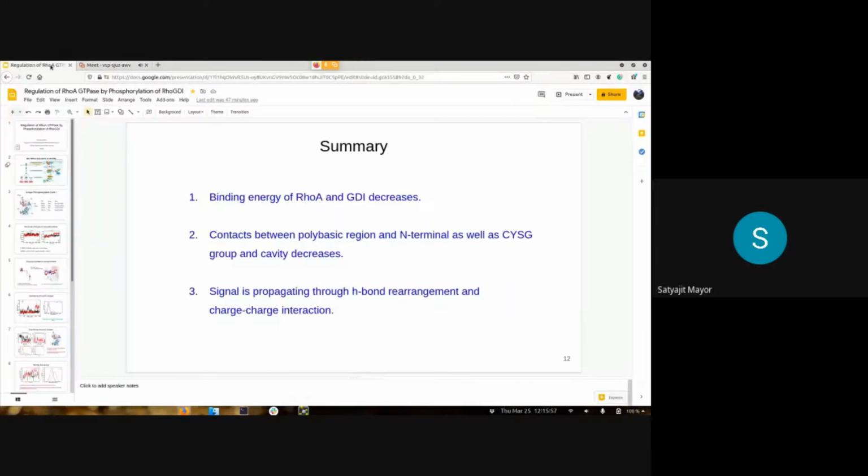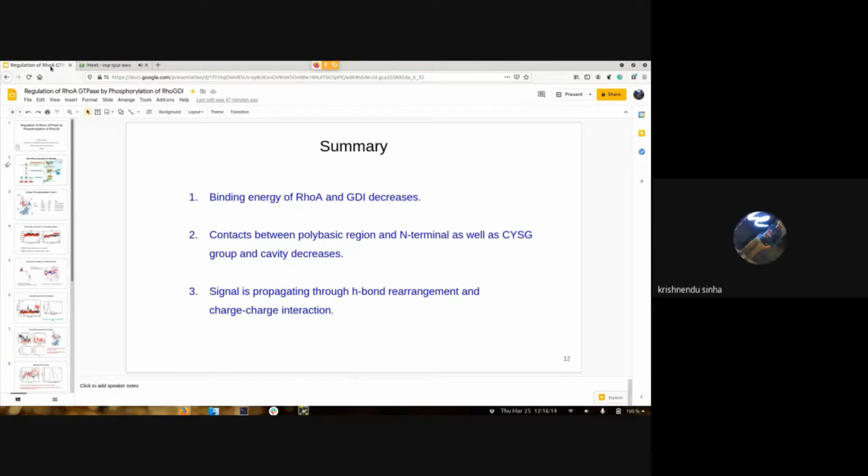So what are the tests that you plan to do? It's a very interesting model that you're proposing, and many of us who work on these Rho GTPases are very intrigued by it. So how would you test this?